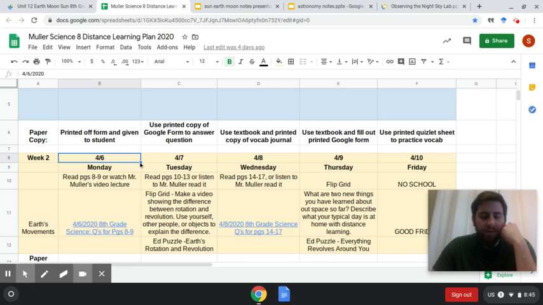But today, again, we're going to read those pages and answer questions. Tomorrow, we're going to read pages 10 through 13. We'll have our first ever Flipgrid, probably about a minute and a half, where you submit videos and then I go through, check them, grade them, and make sure you did the content. There'll be an Ed Puzzle as well tomorrow. Wednesday, we'll read pages 14 through 17. Tuesday and Wednesday, of course, I'll be reading as well, so if you'd like to just listen to me read those, you can. And then Wednesday, again, there'll be another Google form question to fill out.